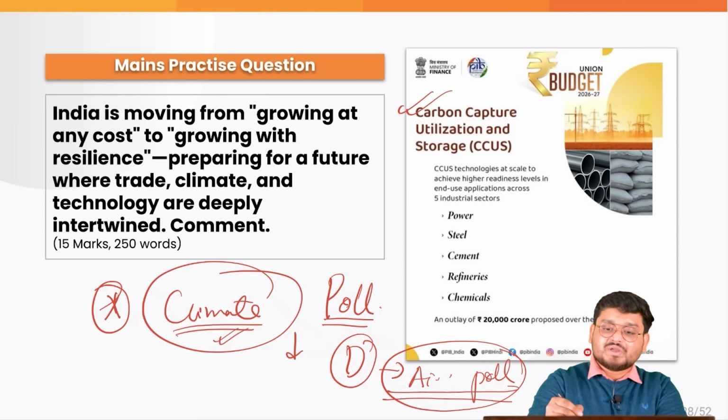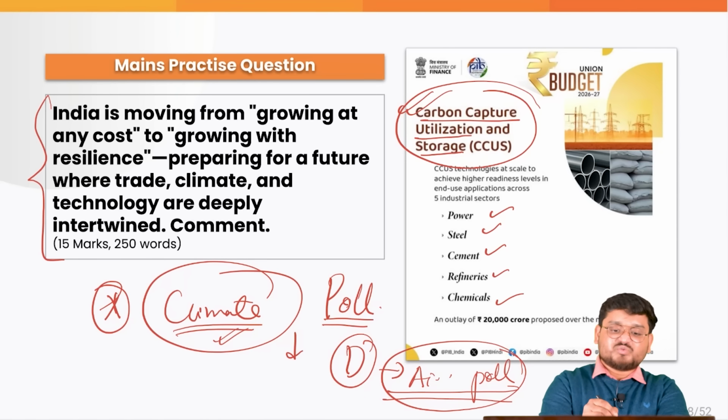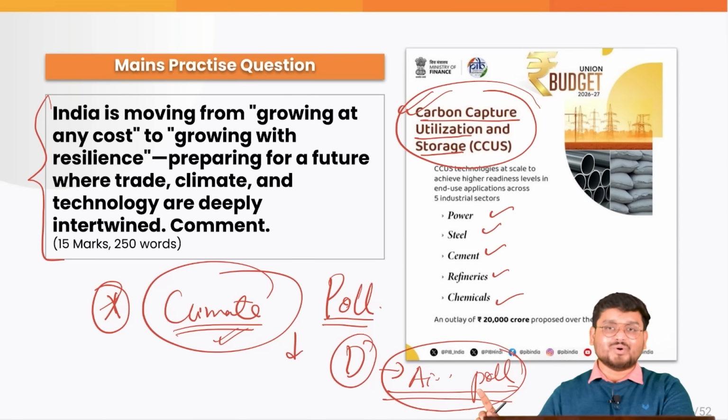Apart from this, you can also see a new initiative for carbon capture, utilization and storage in the power, steel, cement, refineries and chemical sectors. So this was all for it. Now you attempt this question finally. You can let me know the answers in the comments below. We will finally go on to the prelims pointers.